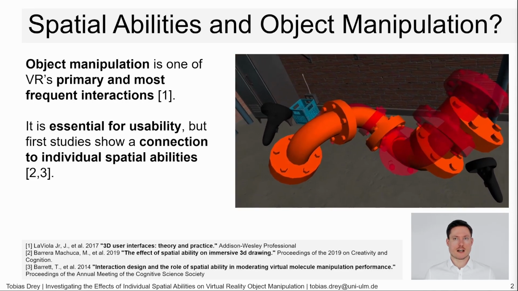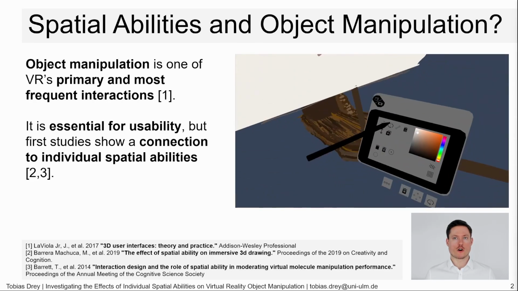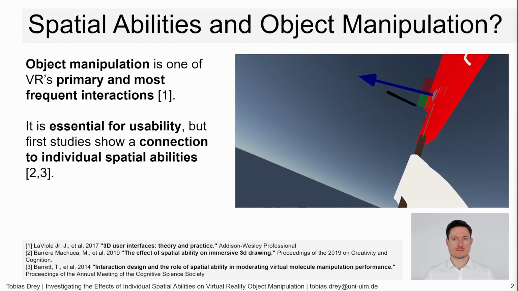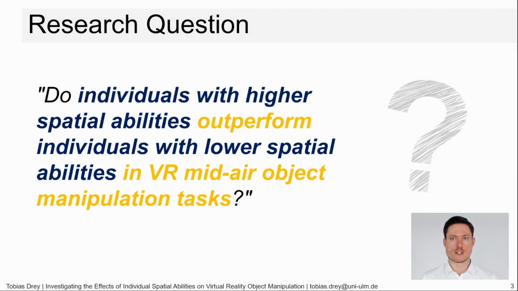Therefore, we expect a highly individual and diverse effect on the task performance and usability of VR object manipulation interaction techniques. Despite these assumed performance effects, for nearly everyone in virtual reality applications using object manipulation, this was never systematically investigated in past research, which we now did with this work. We therefore defined the following research question. Do individuals with higher spatial abilities outperform individuals with lower spatial abilities in VR mid-air object manipulation tasks?